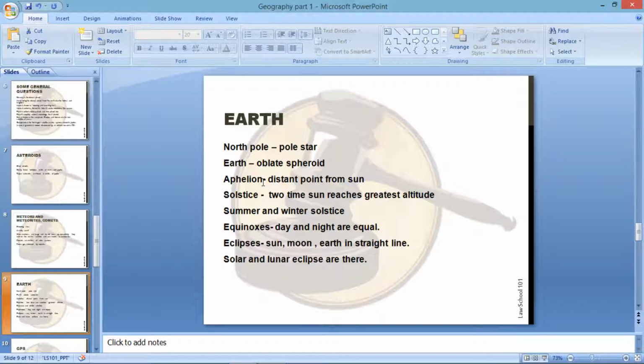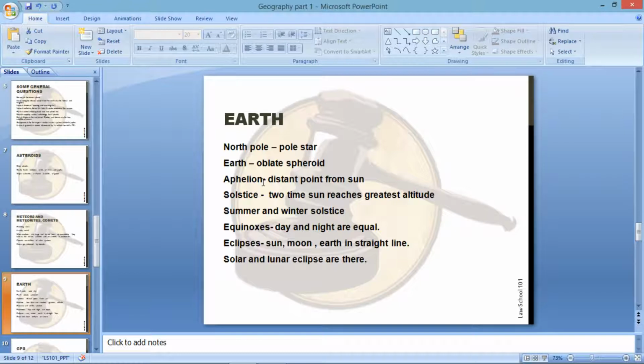Also, there is a term called perihelion, which is the minimum distance from the Sun. The Earth, at times when it is at the minimum distance from the Sun, is called at perihelion. This was a question which was asked in AILET 2017. That means it's pretty much important. So you should know what aphelion and perihelion are.